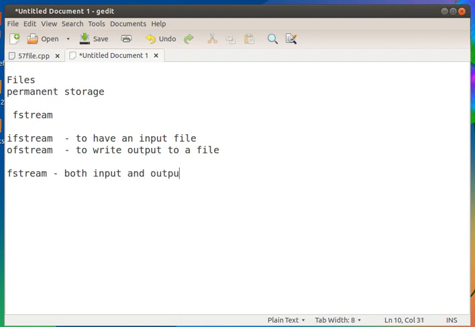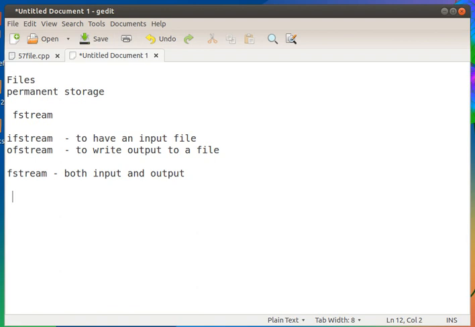So these are the three classes which are used for file operations. The package is #include fstream.h, which contains the classes for these file operations. ifstream is used to handle inputs from a file, and ofstream is used to handle outputs to a file. Fstream can be used for both input and output.